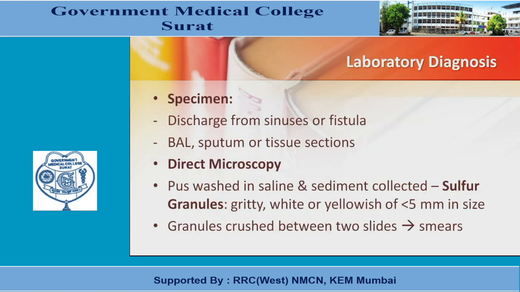Coming to the laboratory diagnosis, the specimen: discharge from the sinuses or fistula is to be taken. BAL, which is bronchoalveolar lavage, sputum or tissue sections can be taken. Direct microscopy: pus is washed in saline and the sediment is collected. These are sulfur granules, which are gritty, white or yellowish, less than 5 millimeters in size. The granules are crushed between two slides, and then we make the smear.